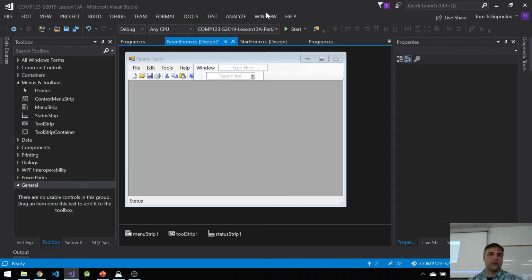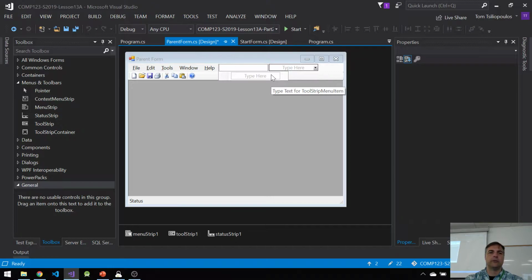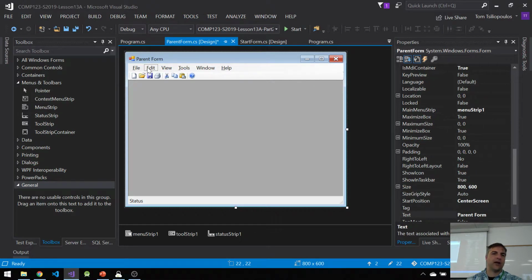And you can see that window comes before help. Let's just drag this before help and after tools. Okay. Right? Window, help, and one more called view. The view menu comes after edit. So put it on top of tools like this. So now it's file, edit, view, tools, window, help.